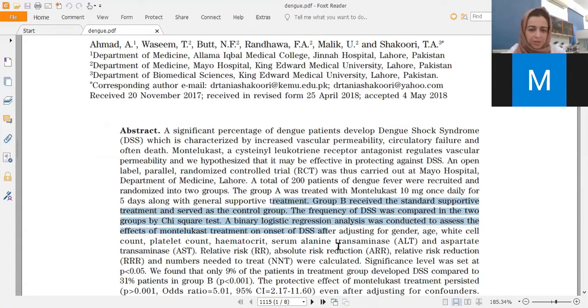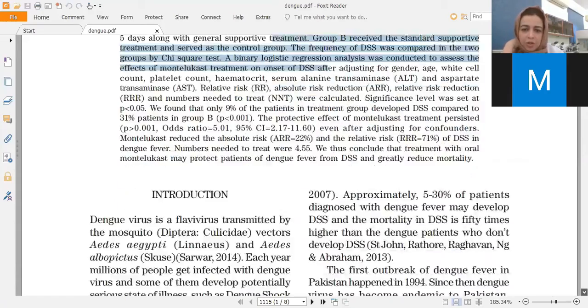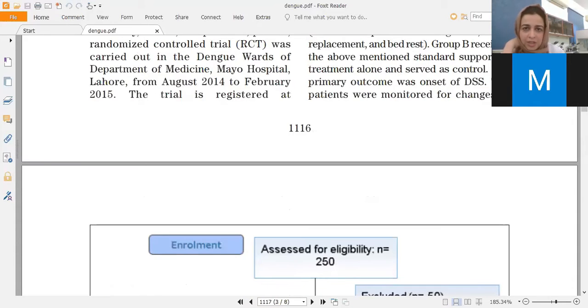After that, we got the results and we calculated the risk of getting dengue shock syndrome in patients who were not treated with montelukast, in order to detect the effectivity of this treatment. On the other hand, we can say the probability of not falling into shock syndrome if you are being treated with montelukast. And then we calculated numbers needed to treat. So in order to show you effectively how we analyze such data, I will show you my original SPSS data, and then we will do the risk calculation and numbers needed to treat.